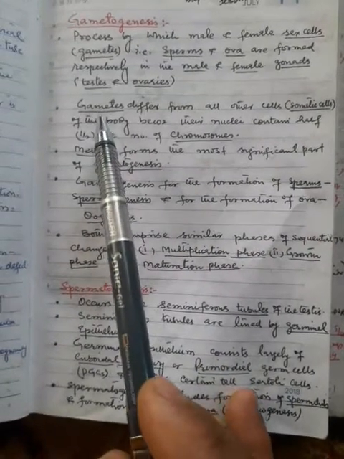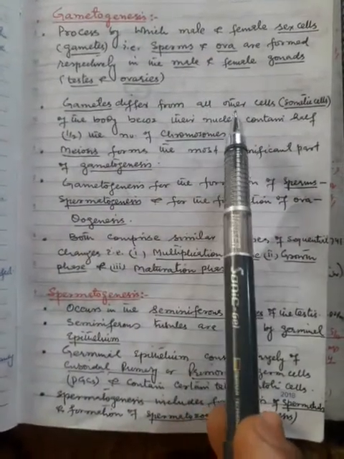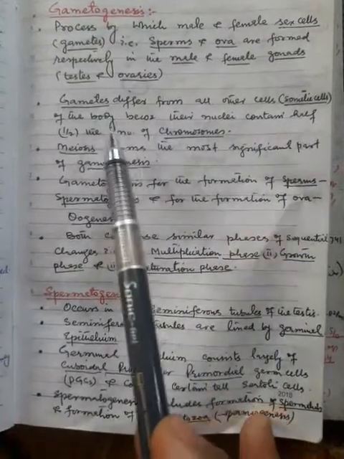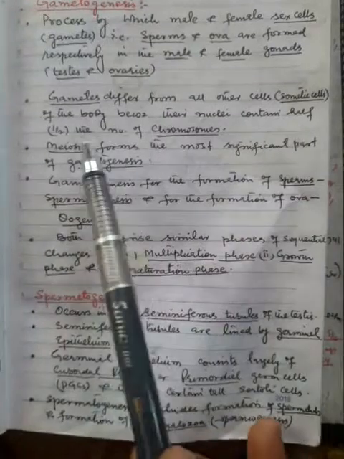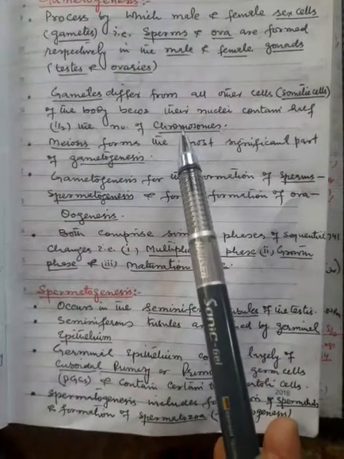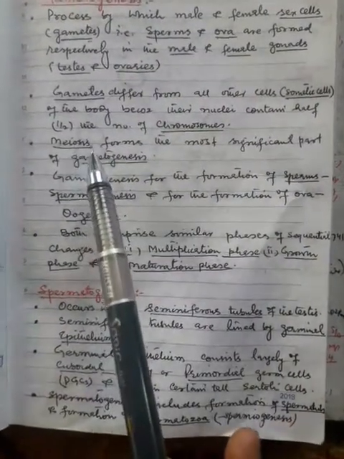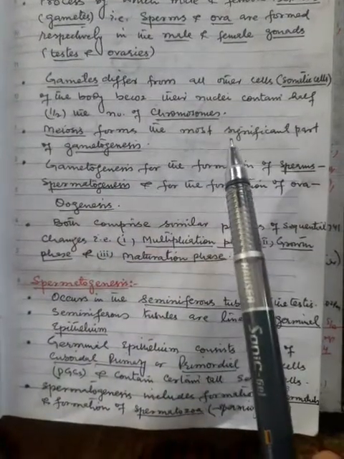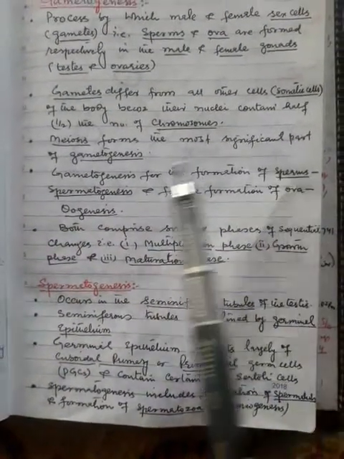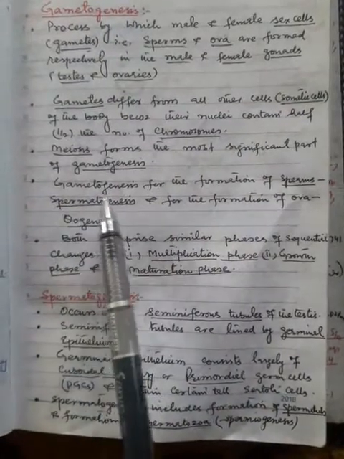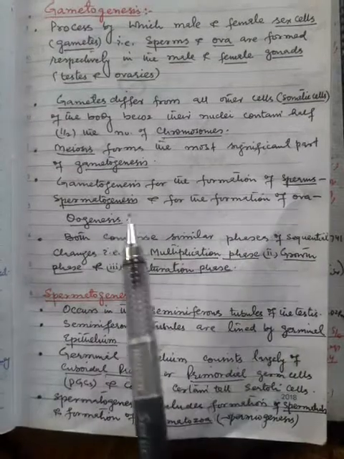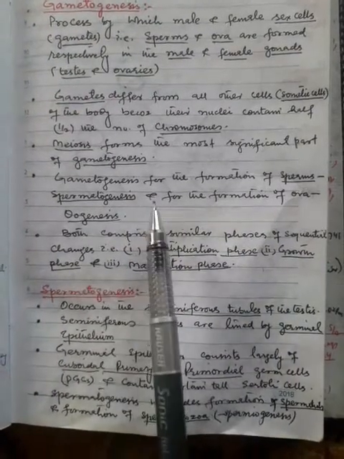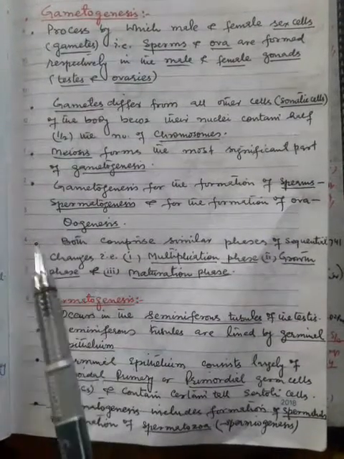You know that gametes differ from all other cells, the somatic cells of the body, because their nuclei contain half the number of chromosomes. Meiosis forms the most significant and important part of gametogenesis. Gametogenesis for the formation of sperms is called spermatogenesis, and for the formation of ova is called oogenesis.